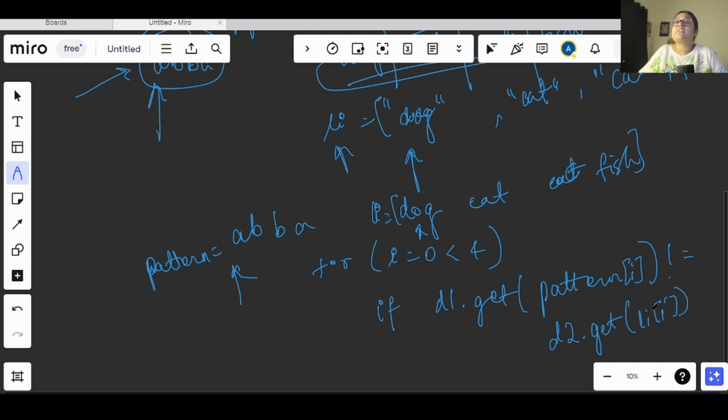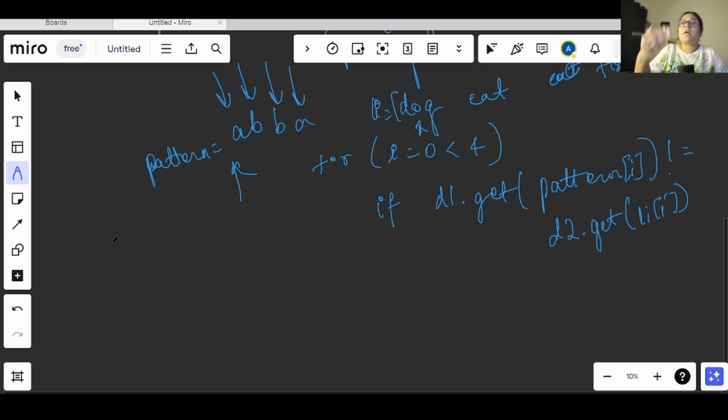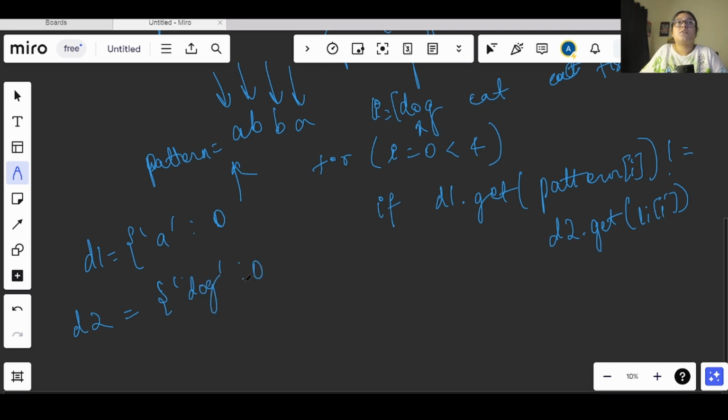So what is this, why are we writing this? Basically, we will take these words and save the occurrences using the index values. After each iteration step, we will be saving the index values of the characters and the words here. So in our pattern, the first dictionary will be saving the character a as 0 index, and in the same way in d2 we will be saving dog as 0. So now we have added these values to the dictionary.